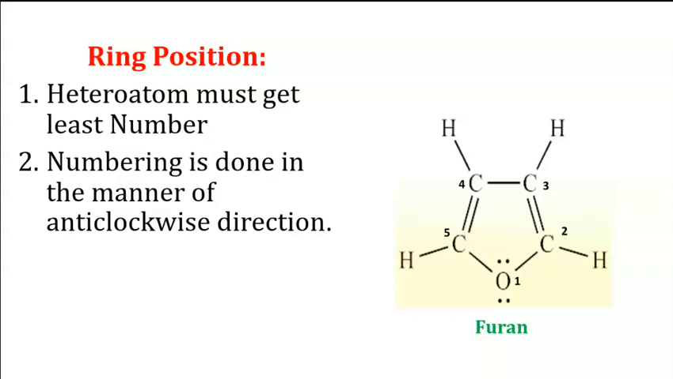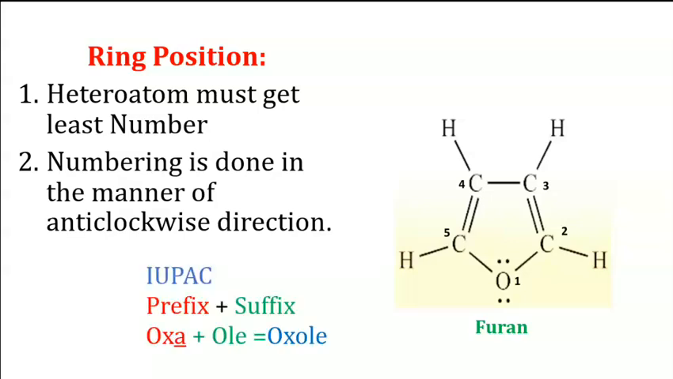You have to remember the order of priority for giving the IUPAC name. So you identify first the heteroatom, which is oxygen, then the ring structure, which is a 5-member ring. The prefix for oxygen is oxa, and for the 5-member ring structure you have to use OLE as the suffix. Then combine the prefix and suffix. While combining, you have to remove the terminal A from the prefix. See, oxa plus OLE, you get oxole as the IUPAC name for furan.